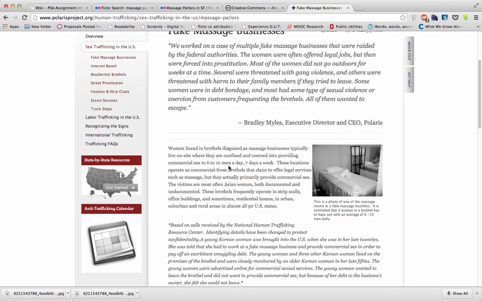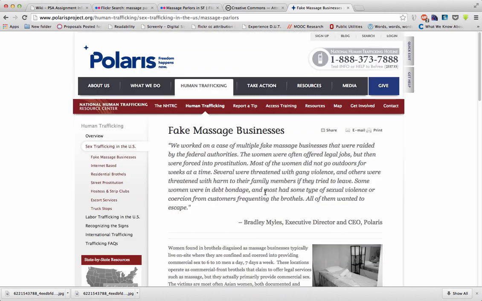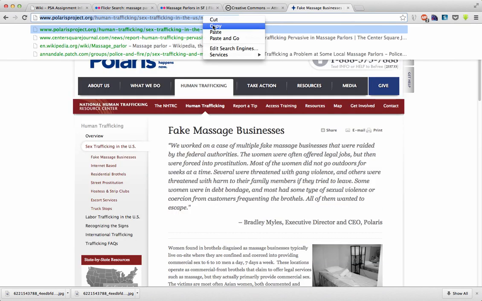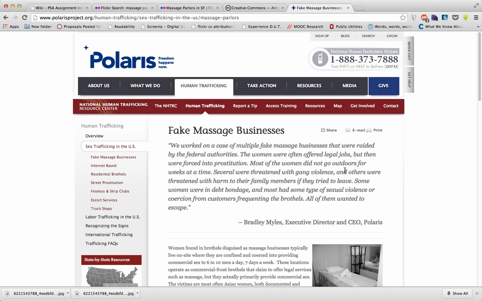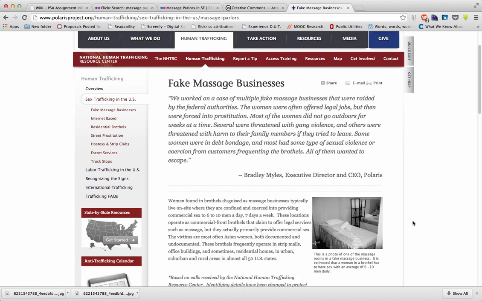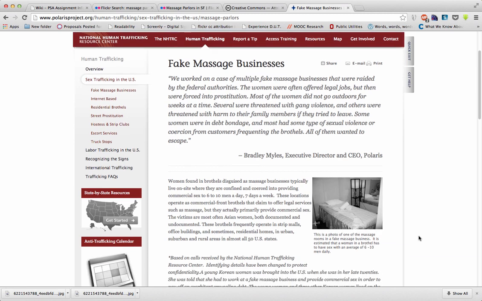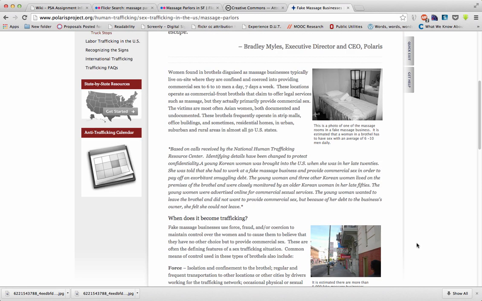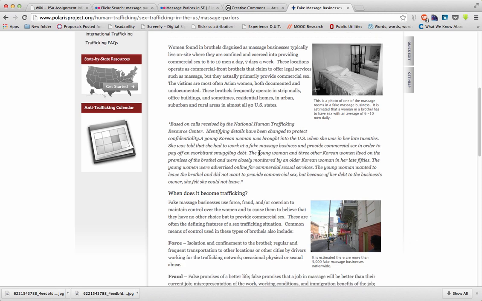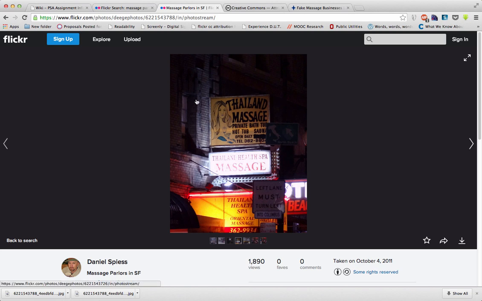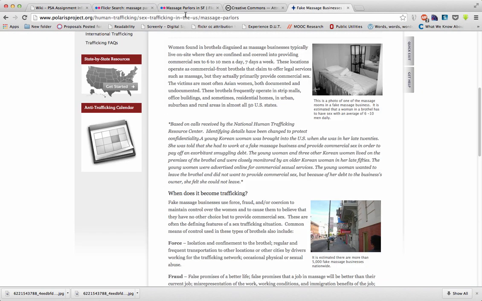You could read this page, but essentially I'm going to link to this just to give people information about fake massage parlors on my poster. If somebody were to see my poster, they could go here. I'm going to provide a slogan, then a link to this resource, and then a little information about the image. So I found the image I want, and I found the information that I want.